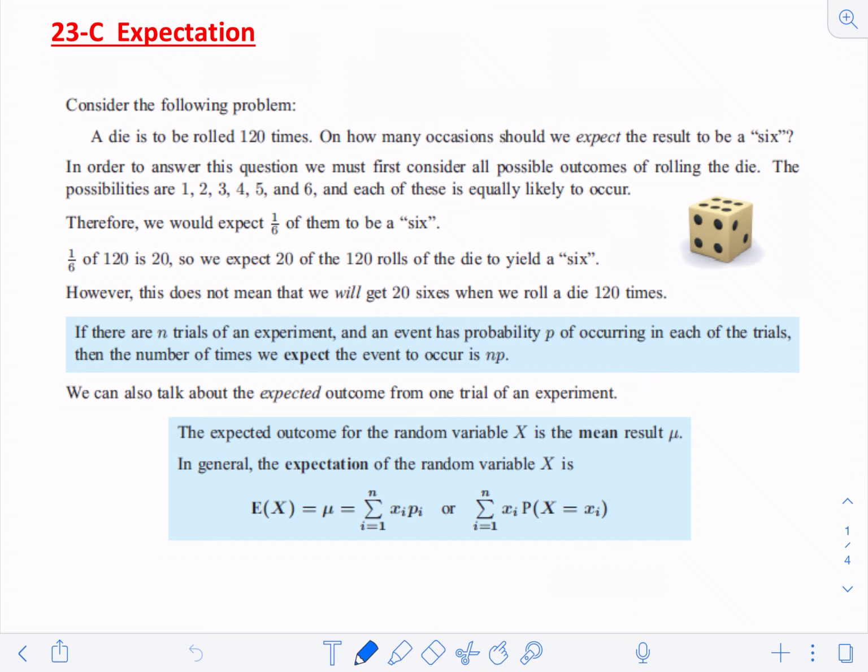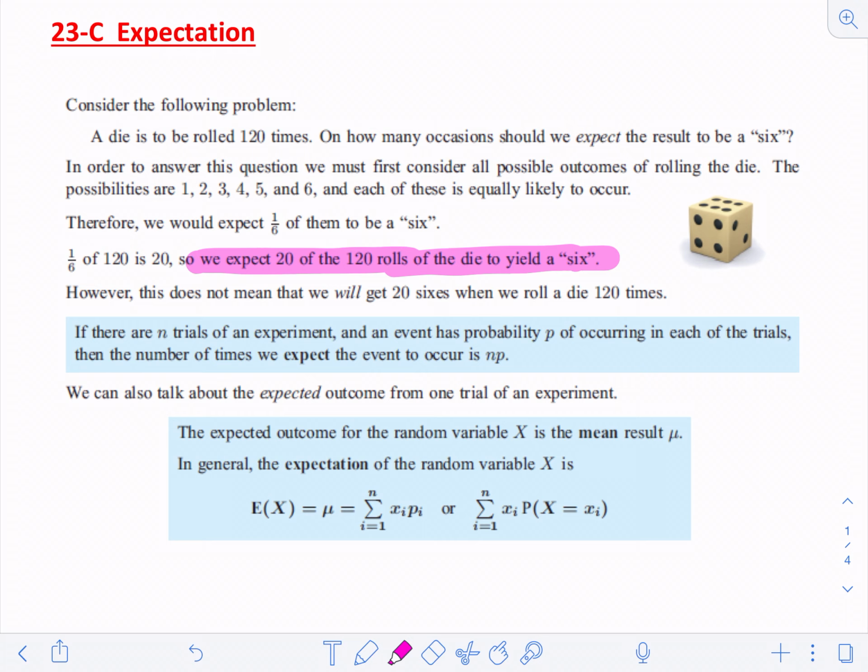Then we know that the expectation of getting a 6, if we roll 120 times, is that we're going to expect about 20 of those 120 rolls to be a 6, right? Now that's not guaranteed. That's just based on the probability. If we roll 120 times, maybe 18 of them will be a 6. Maybe 30 of them will be a 6. Maybe none of them will be a 6. But our expectation is that 20 of them will be.